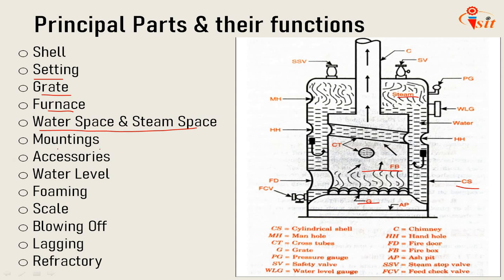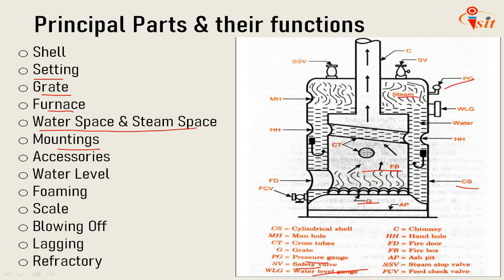Next is mountings. The items such as stop valve, safety valve, water level gauge, fusible plug, blow off cock, and pressure gauges come under mountings.